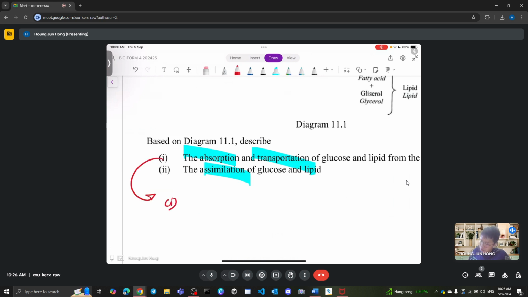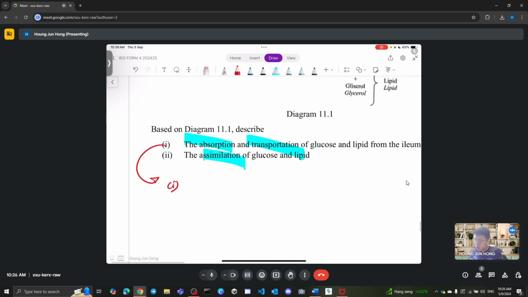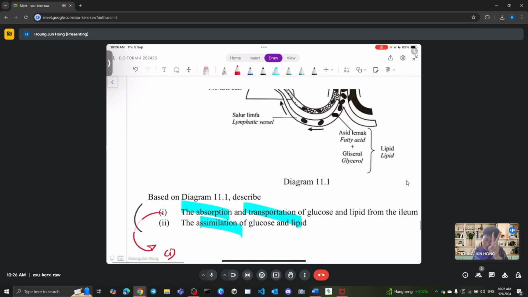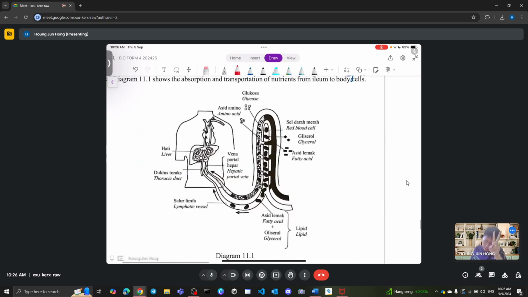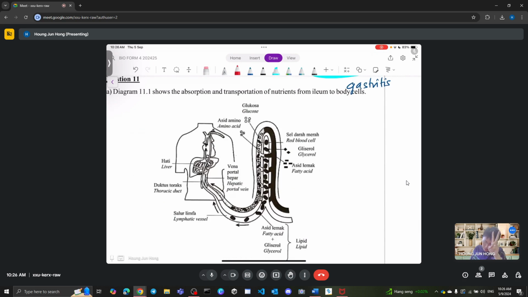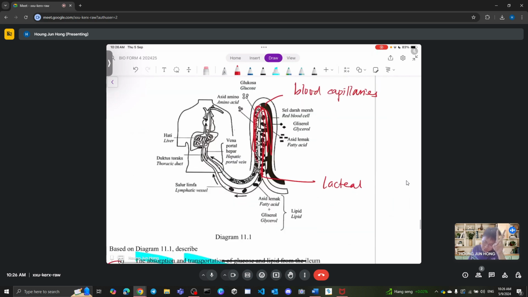Okay, let's start from the first one. Let's talk about first of all one by one. Now we talk about glucose first. Remember, how do we absorb glucose? We have two different choices over here. You can go through the blood vessel. This is your blood capillary. You can also go through the middle, which is lacteal. So if you see here, glucose is supposed to go into where? Glucose is supposed to go to blood capillary.